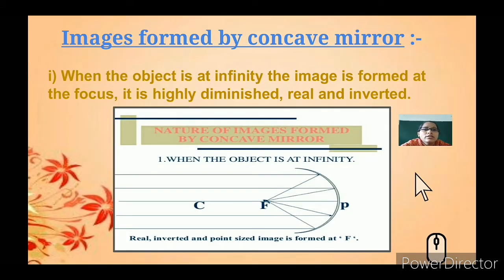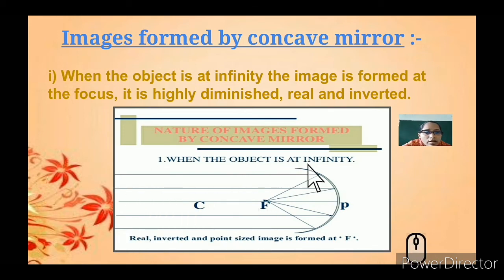So now let's understand the images formed by a concave mirror. So for images formed, we will take the conditions here. When the object is at infinity, infinity means you can keep the object anywhere, at an infinite distance, the image is formed at the focus.